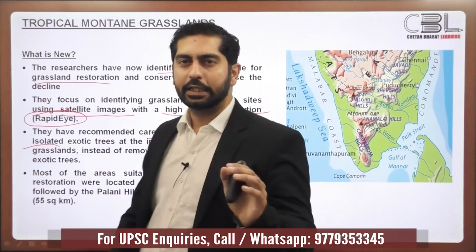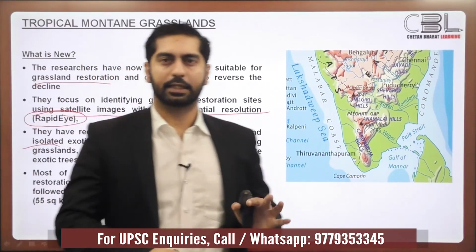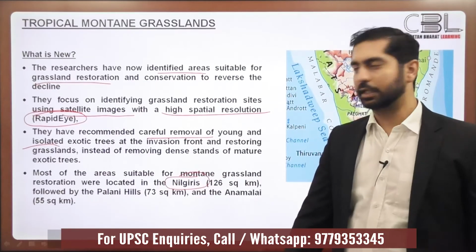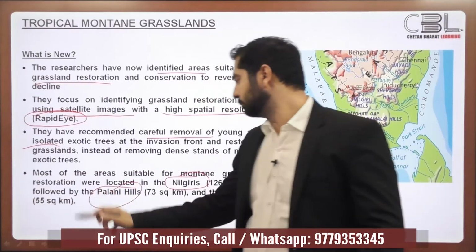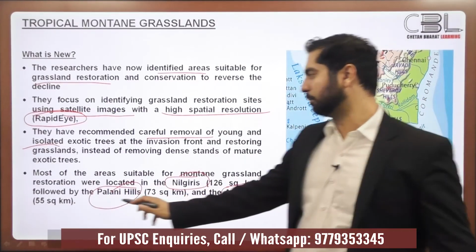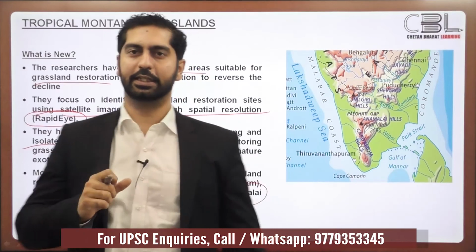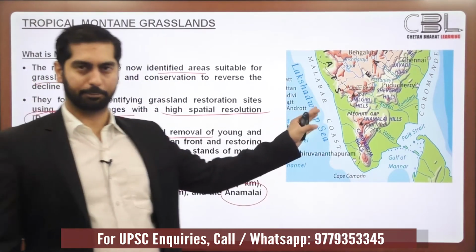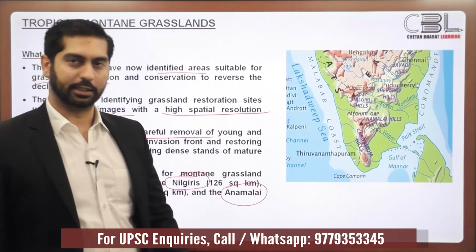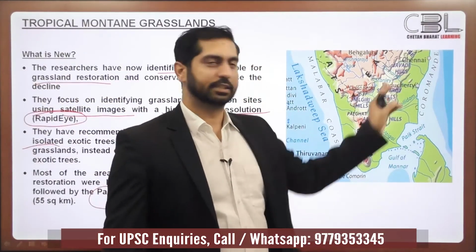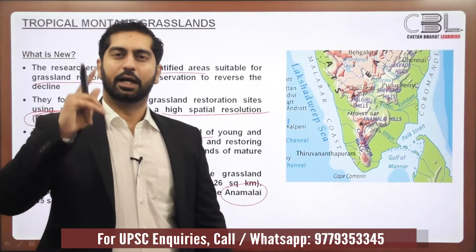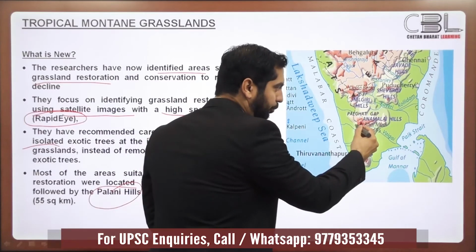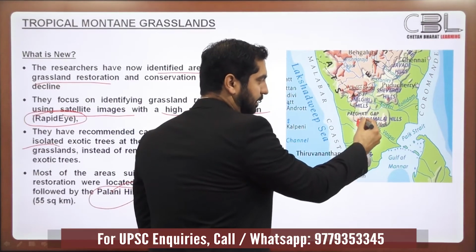Now, what areas had they identified? The areas they identified were primarily situated in the Nilgiri mountain range, the Palani Hills mountain range, and the Anaimalai Hills mountain range. So these were the three areas identified for grassland restoration. Let's have a look at the map where these hills are located. In the extreme south of India, the highest mountain peak of South India, Anai Mudi, is over here in the Anaimalai Hills.